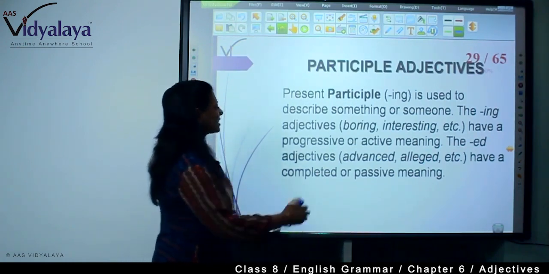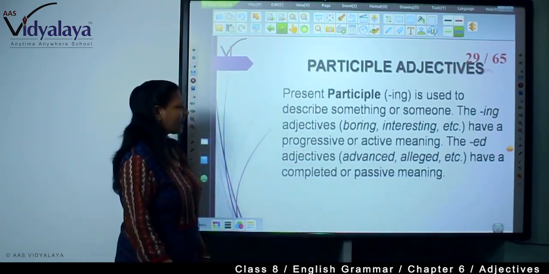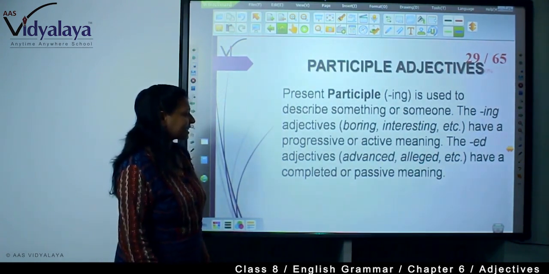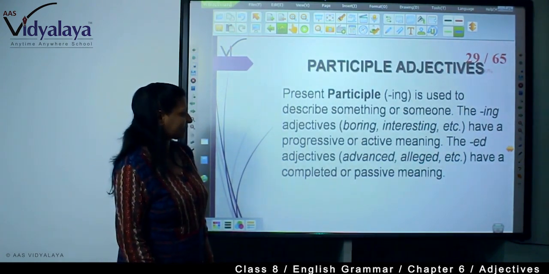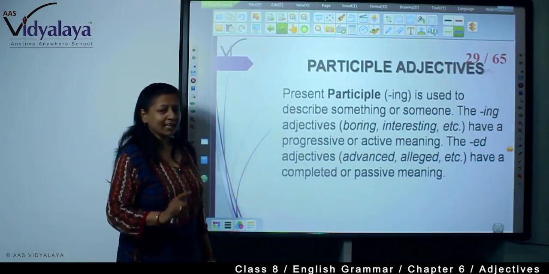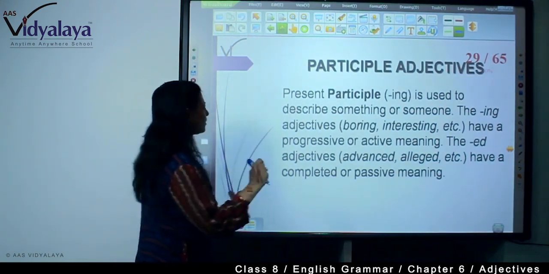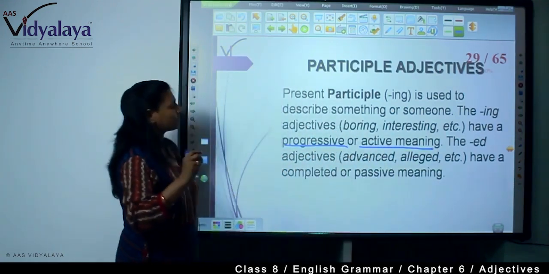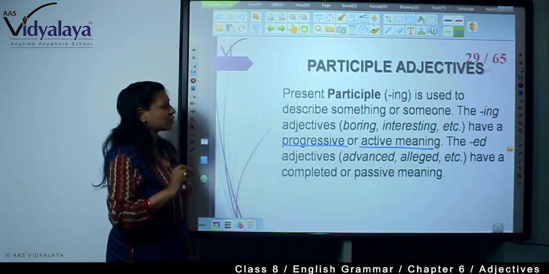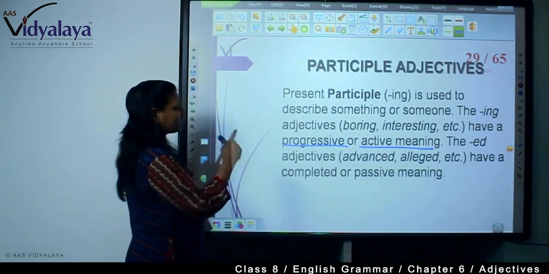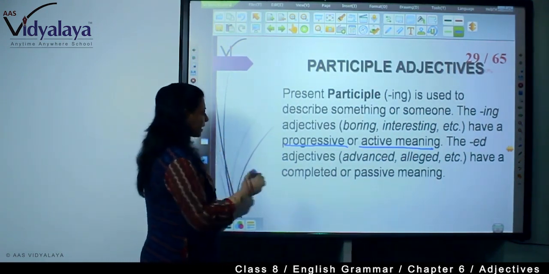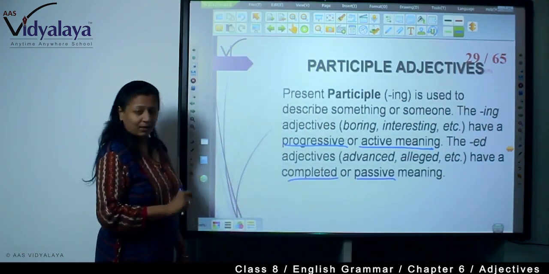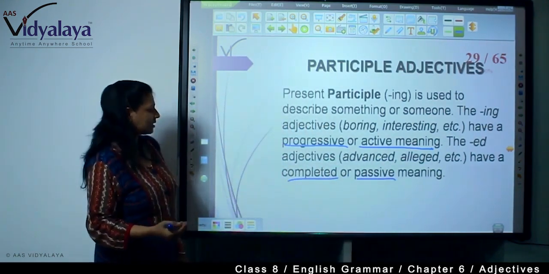The ing adjectives, boring, interesting, etc., have a progressive or active meaning. The ed adjectives, advanced, alleged, etc., have a completed or passive meaning. See, always see a progressive or active meaning when there is a present participle ing form, right? And when there is an ed form, that means it is completed or passive. It is a grammatical rule.